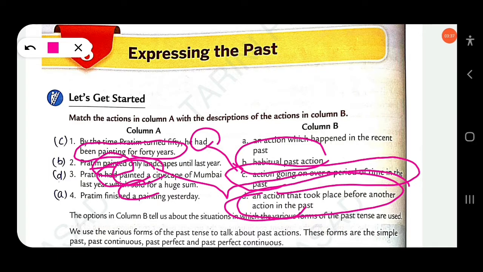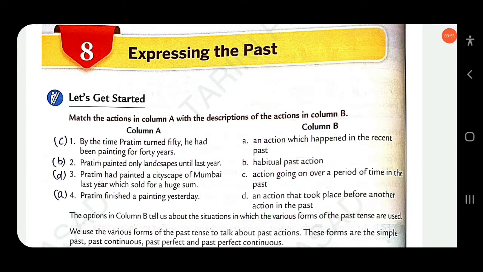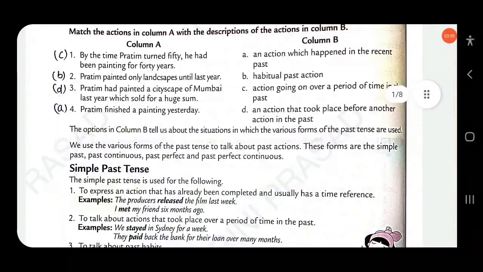Then, Pratim finished a painting yesterday. This is simple past, an action which happened in the recent past. Clear? So the options in column B tell us about the situations in which the various forms of the past tense are used.